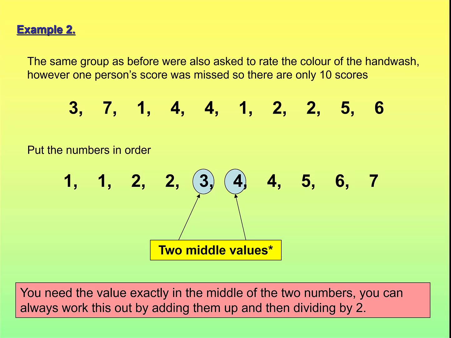So the best way of doing it is to simply add them together and then divide by 2. In a sense, work out the mean of those 2 numbers, and we'll see that's how you work out the mean in the next example. So in our case, the median is 3.5. 3.5 lies midway between 3 and 4.